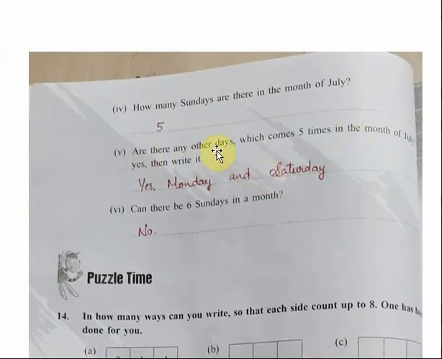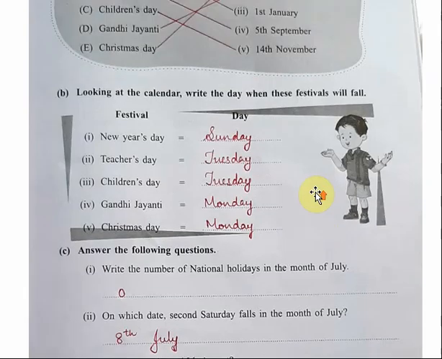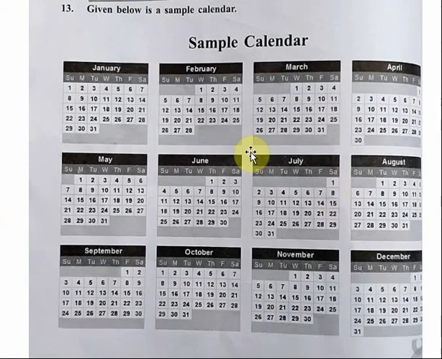Are there any other days which come 5 times in the month of July? If yes, then write it. So we have to find out any other day other than Sunday which comes 5 times in the month of July. So again moving on to the July calendar. See, here Monday is also having 5 days. 5 Mondays are there. 1, 2, 3, 4, 5.